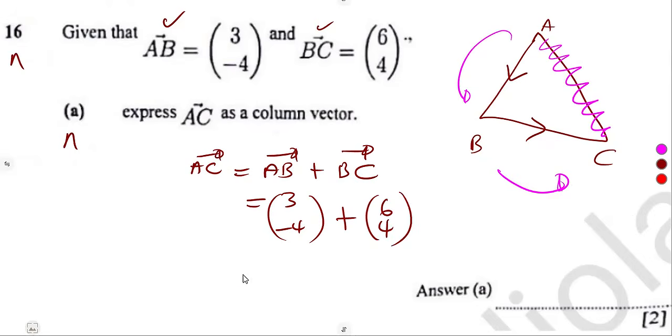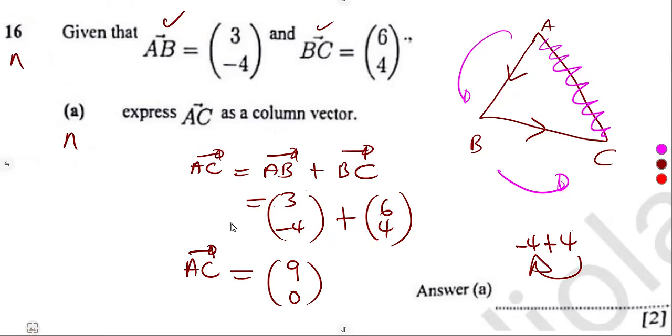So you can add corresponding terms, 3 and 6 together. That is 9. Minus 4 and a 4 was going to give us a 0. So that was the vector AC as a column vector.